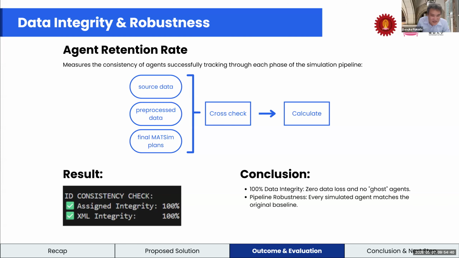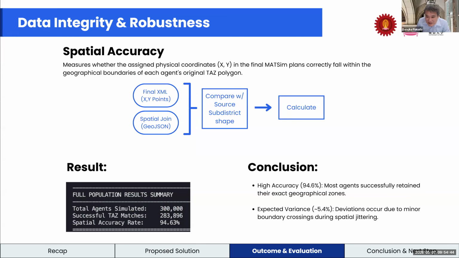Okay, and can I see the next slide? Slide 22. Okay, so this is a validation result of spatial accuracy. The result looks very nice in terms of spatial accuracy rate.